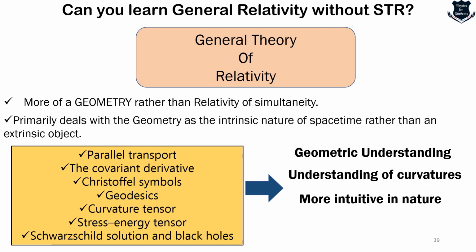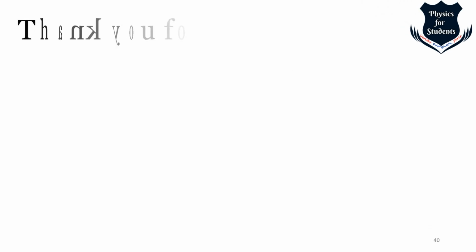These are more intuitive in nature, and it requires a lot of exotic mathematics that you need to know, including tensors. So giving you a very unusual understanding that yes, you can go into GR without STR, provided that you have a very good understanding of non-Euclidean geometry. That gives us a complete understanding for special theory of relativity.